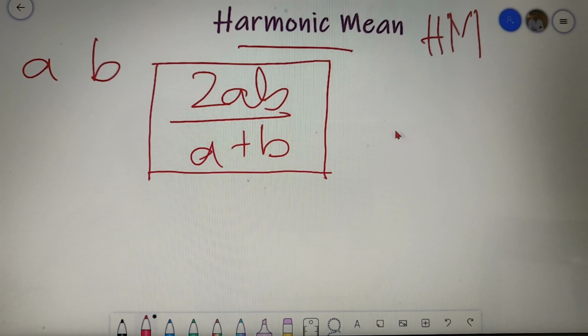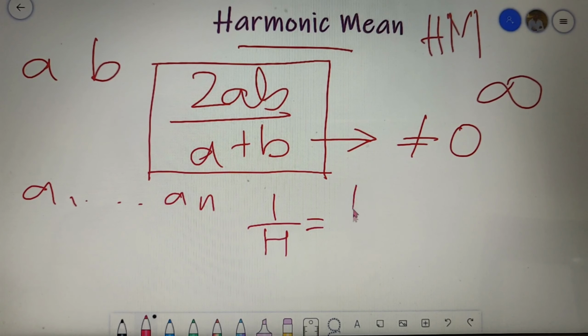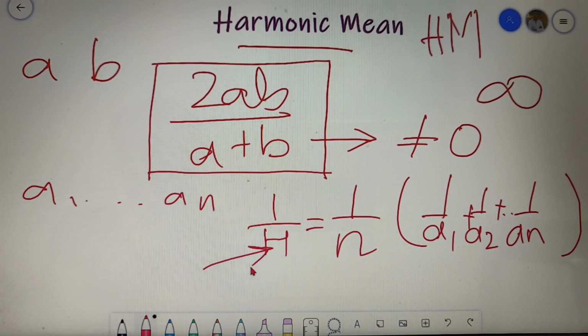There is only one restriction for existence of the harmonic mean, that is the sum of the numbers in the denominator should not be equal to 0, because if it turns out to be 0, then the answer will become infinity. If you are given n numbers from a1 up to an, then the harmonic mean is represented as 1 by h is equal to 1 by n into (1 by a1 plus 1 by a2 up to 1 by an). Over here, h is the harmonic mean of the numbers and n is the number of terms.